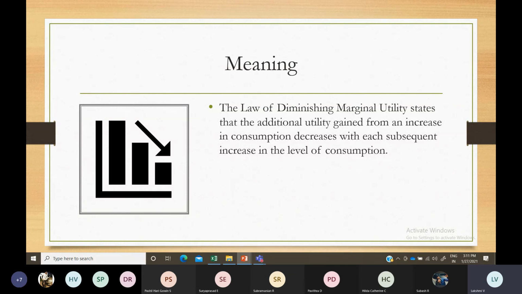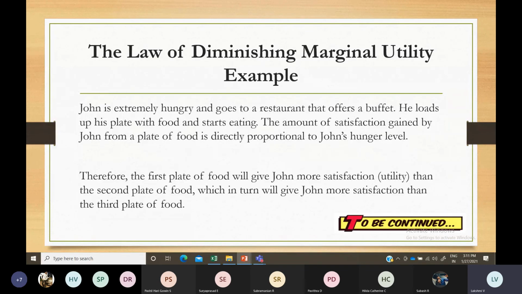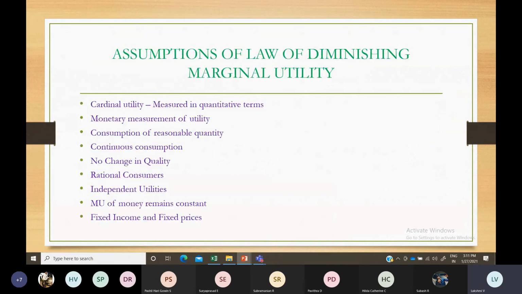For every additional unit of consumption, your satisfaction, your utility, will start to decline. If you keep increasing your consumption unit by unit, obviously the satisfaction or benefit you derive will start to decline. That has been explained in the law of diminishing marginal utility.